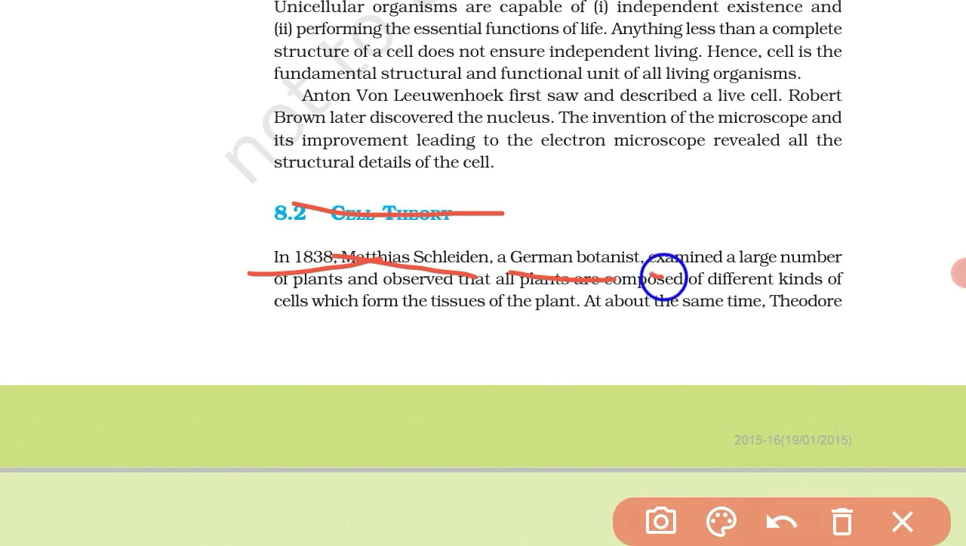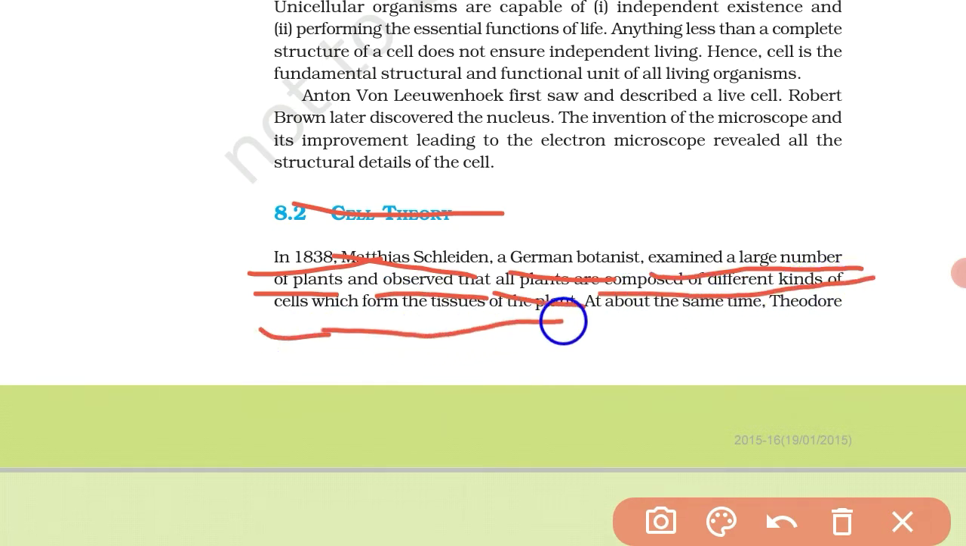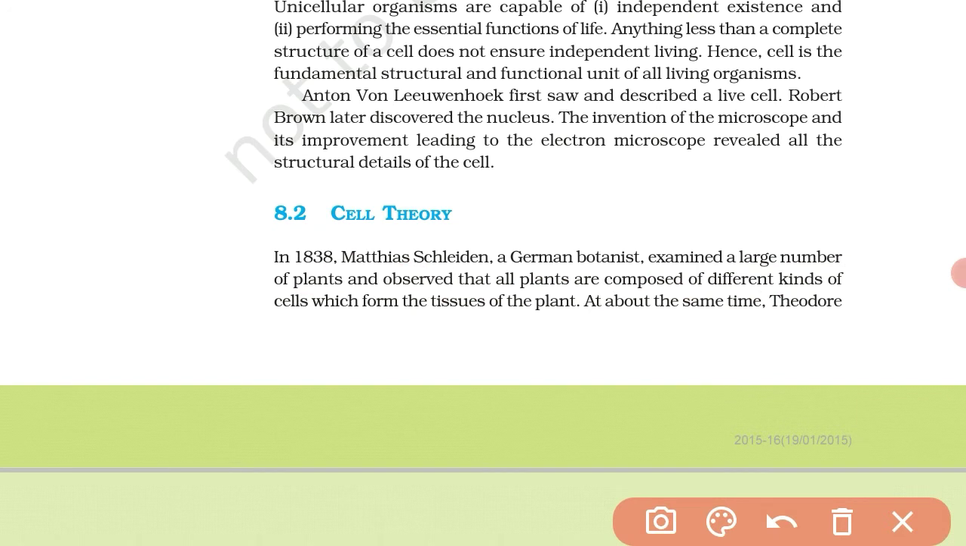He examined a large number of plants and observed that all plants are composed of different kinds of cells which form the tissue of the plant. It means the scientist Matthias Schleiden, a German botanist, in 1838 examined a large number of plants under the microscope and observed that all plants are composed of different kinds of cells which form the tissue of the plant.